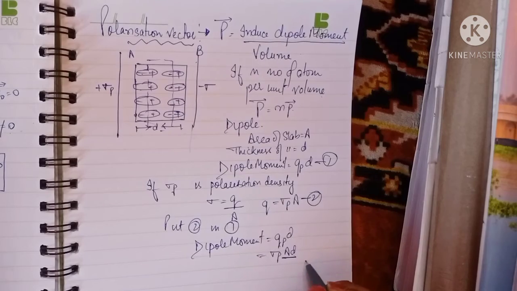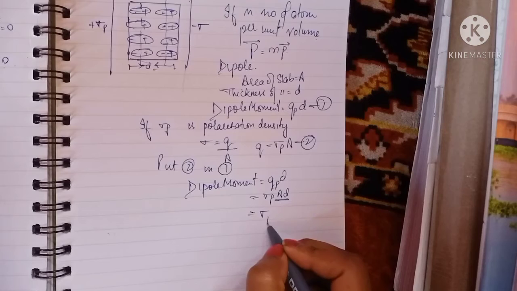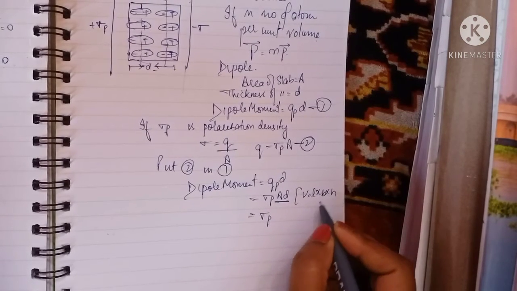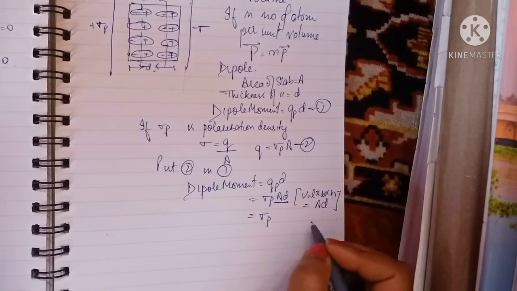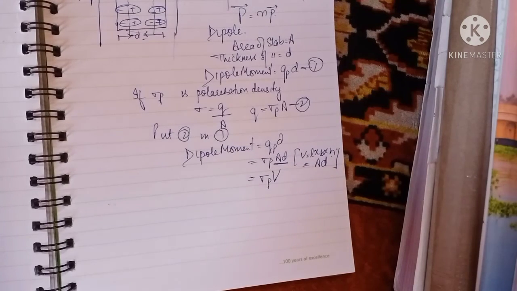This A d is nothing but the volume. As you know, volume is length into breadth into height. You can write it as area, and height you can write as distance also, right? So that's why it is being replaced by V.